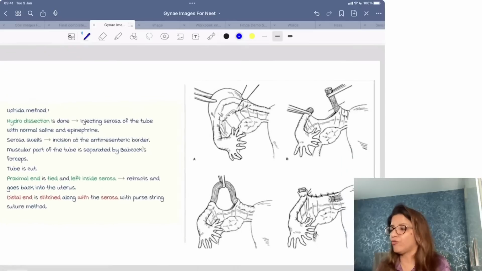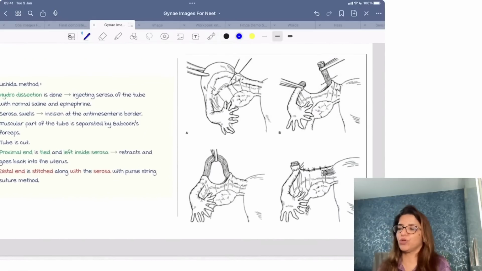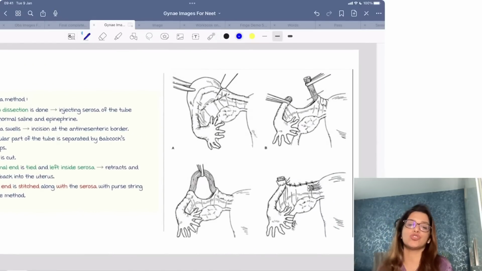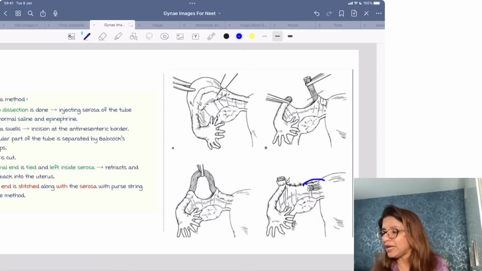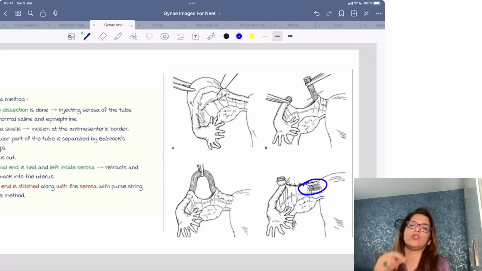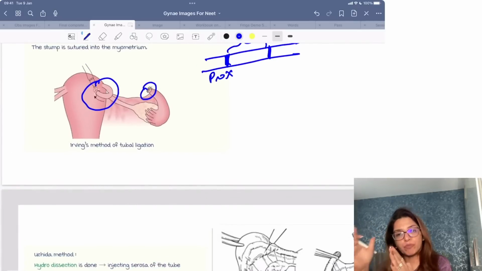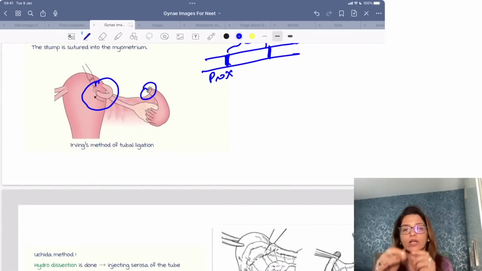In the Uchida method, again you do a double ligation. The proximal end will be left like this, and it is the distal end which you tie. So proximal and distal ends: in Irving's method, it's the proximal end which goes onto the myometrium. You make an incision on the myometrium and stitch it there.